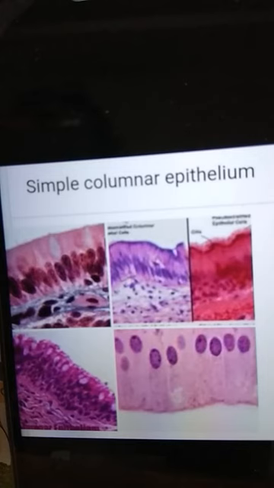The next type of epithelial tissue is columnar epithelium. From this diagram, you can identify columnar epithelium with its shape. They are elongated, tall, and pillar-like. The cells are much taller. Nuclei lie in the basal part of the cell. That is the speciality of columnar epithelium.